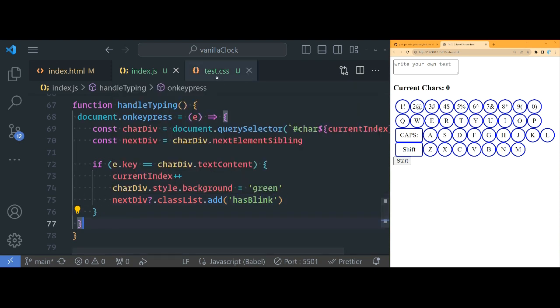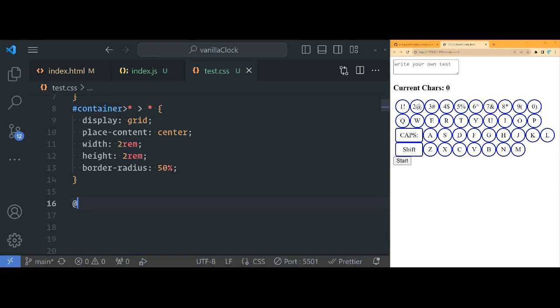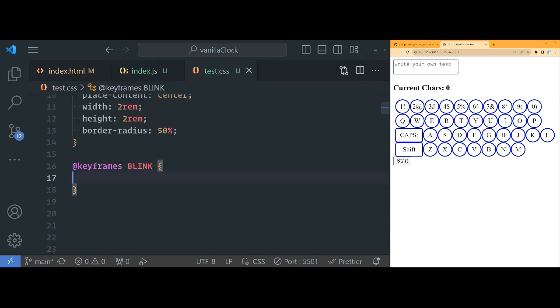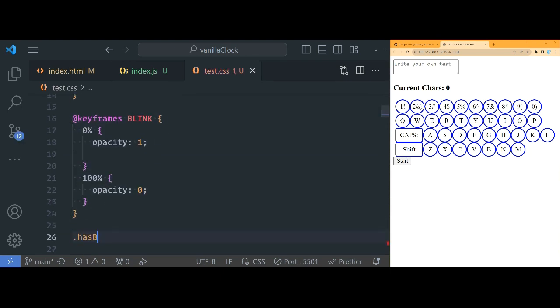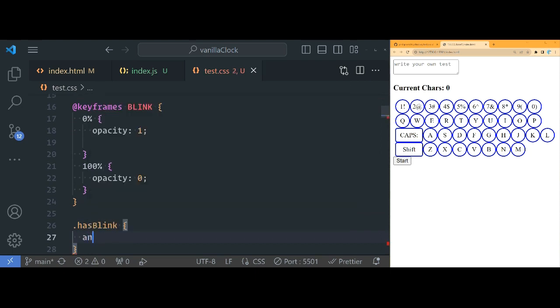Now in CSS, let's handle that. To do something like that, the easiest way for me is keyframes, and I will call this keyframe name BLINK. I like to do all capitals for the keyframes, and then all it's going to do is when it's at 0%, it's going to go opacity 1, and then when it's at 100%, it's going to go opacity 0. Okay, and we can run this indefinitely. Now let's do our has-blink. It's going to run the animation right here. What's our animation name? It's the one that we have right here.